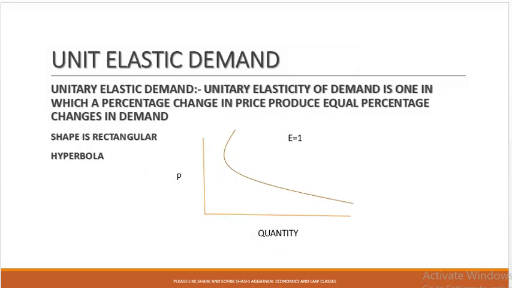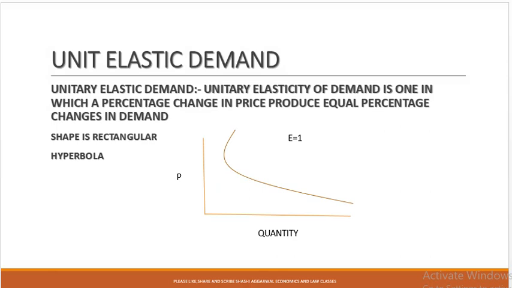Then there is unit elastic demand. It means if there is a change in the price to the tune of 5%, an equal change will be there in the demand. Unitary elasticity of demand is one in which a percentage change in price produces an equal percentage change in demand. If the price falls by 5%, demand extends by 5%. So it is unit elastic. It means elasticity of demand is equal to 1.